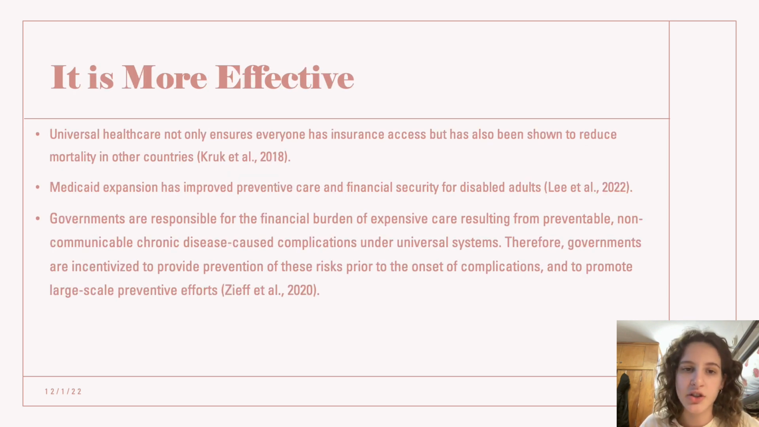Universal healthcare not only ensures everyone has insurance access, but it has also been shown to reduce mortality in other places. Medicaid expansion has improved preventive care and financial security for disabled adults. Governments are responsible for the financial burden of expensive care resulting from preventable, non-communicable chronic disease-caused complications under universal systems, and therefore they may be incentivized to provide prevention of those risks prior to the onset of the complications and to promote large-scale preventive efforts.